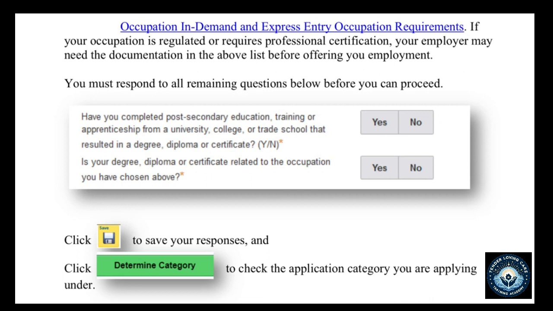So if your occupation is regulated or requires professional certification, your employer may need the document in order to prove the above category that you have chosen.